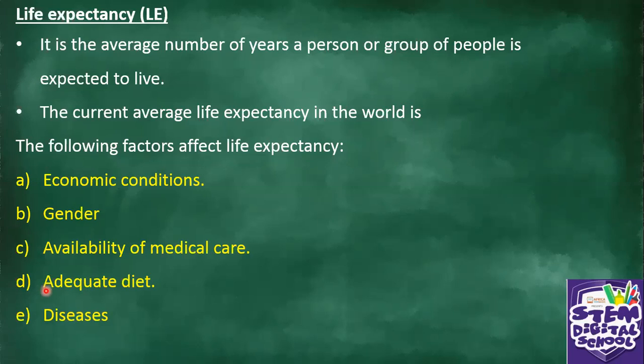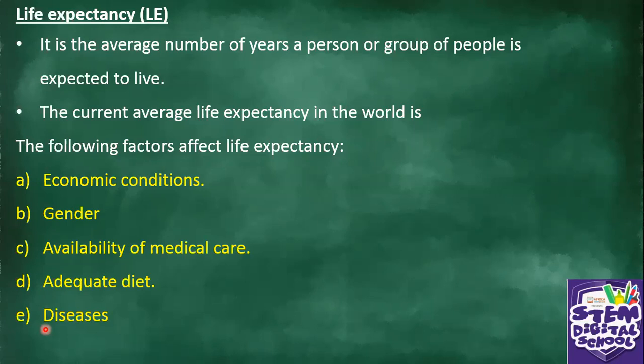Also, adequate diet. The food. Are people receiving enough healthy food? So remember, in poor countries, most people die at a very early age, like maybe in the early 30s or in the late 30s. It's because of poverty. There's no food, hunger. They starve to death. You understand? And then diseases, they also affect what? Life expectancy.